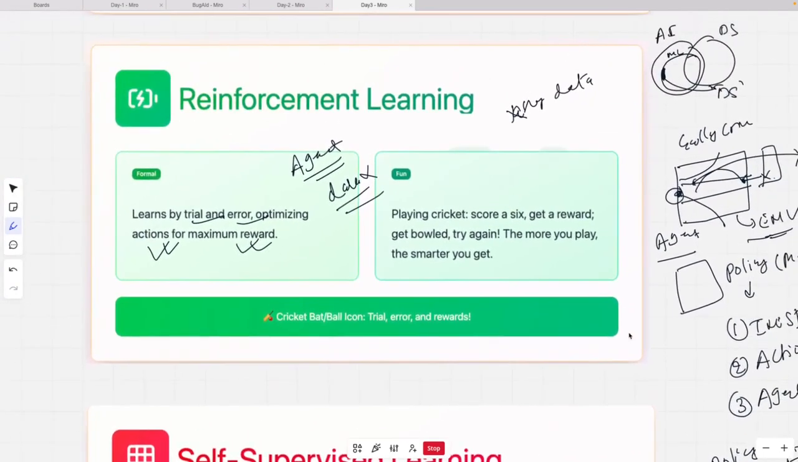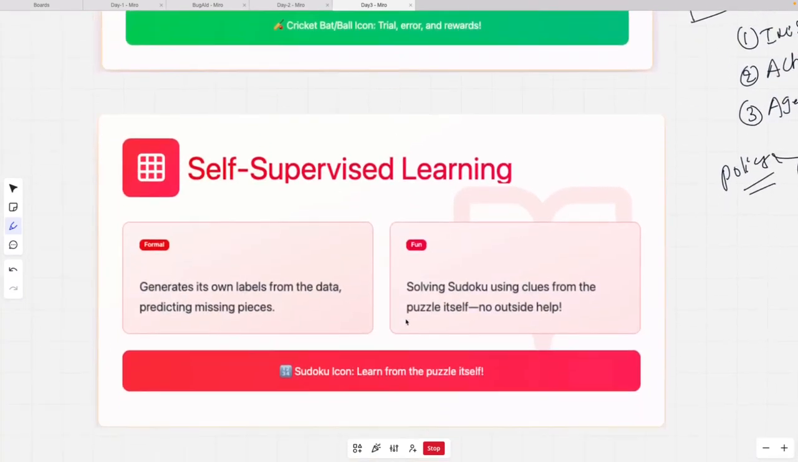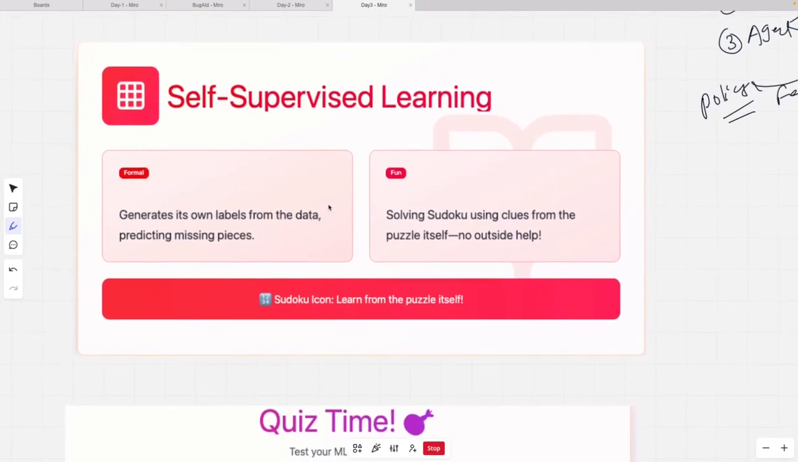So it's a very interesting field, and later on we'll understand how it is actually used for very cutting edge applications, for example self-driving cars and other robotics. This is very much used. Now this is very interesting. Self-supervised learning. Now this requires some explanation, right?